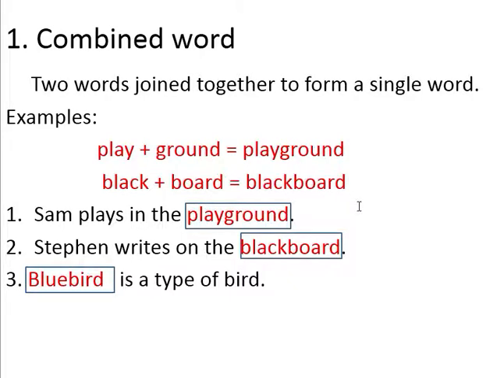Take a look at these sentence examples. 1. Sam plays in the playground. 2. Stephen writes on the blackboard. 3. Bluebird is a type of bird.